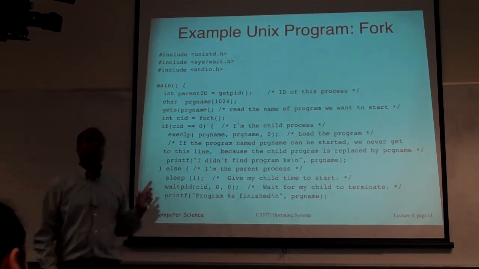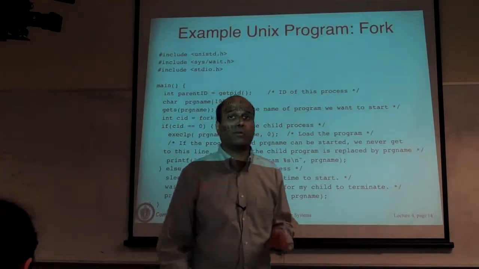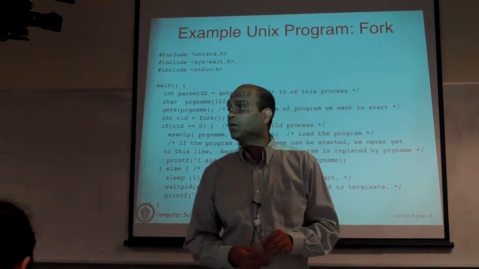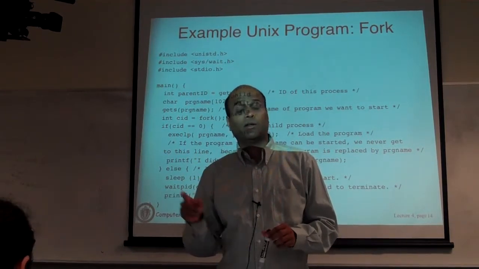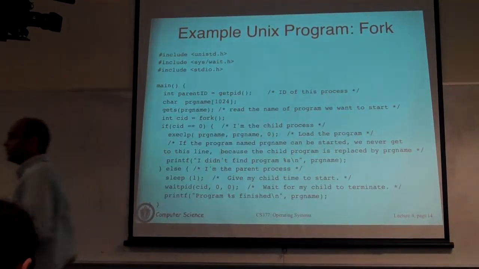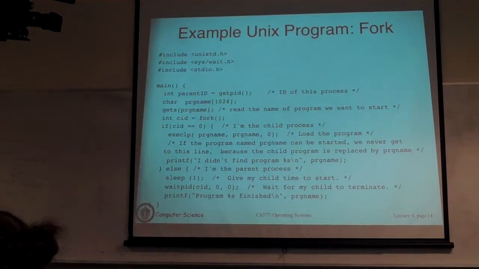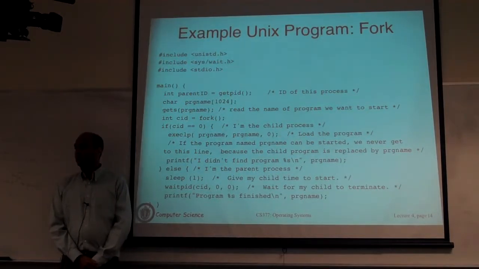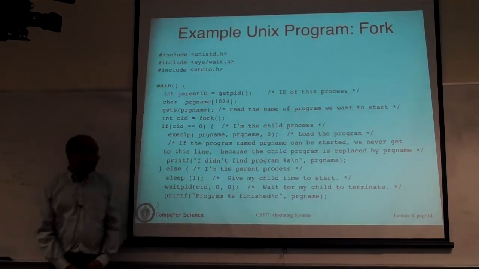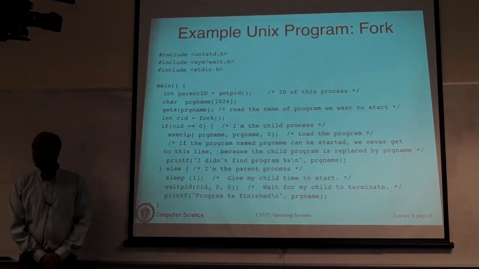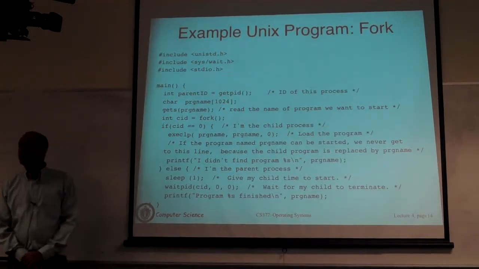So there are three calls, fork, exec, and wait, that you should be aware of. Questions on this? Okay, we'll do another assignment, review of fork in the discussion section, but if there are questions now, we should ask. This might be a silly question, but if you don't sleep for one before putting in the wait, will the parent just continue because it sees that the child isn't running? Will the wait have a problem if you don't sleep for one before? It shouldn't have a problem.